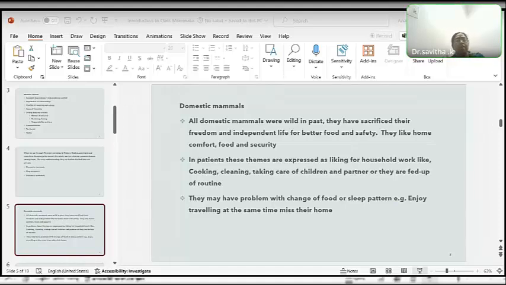Now, there are larger prey mammals and smaller prey mammals. Larger prey mammals have examples like elephants, rhinoceros, horse, apes, cows, etc. They have a lot of physical strength, but still they become prey to the predators. In patients, it is expressed as they have capacity, self-assurance, self-confidence, and on the other hand, they are submissive and dependent. Even though they have strength and capacity, they give up rather than fight. They like to choose a non-aggressive way and live life with less confrontation. They like company and it gives them more strength. But if there is no support, then they get panicky or give up completely.